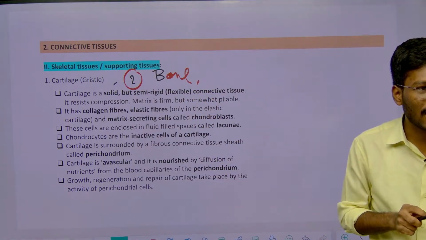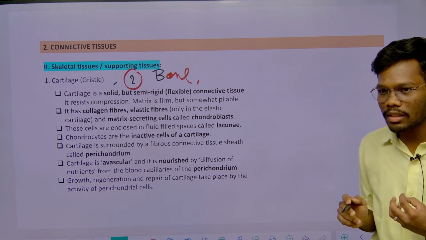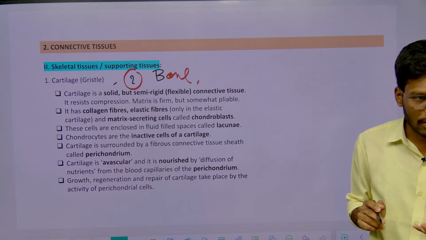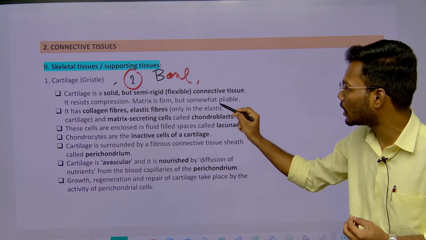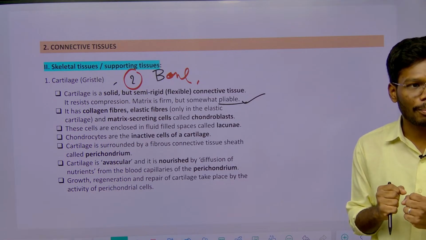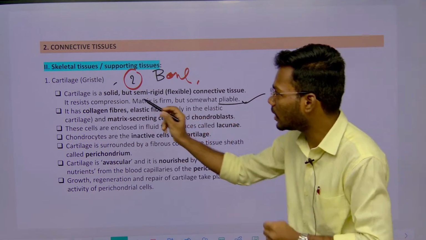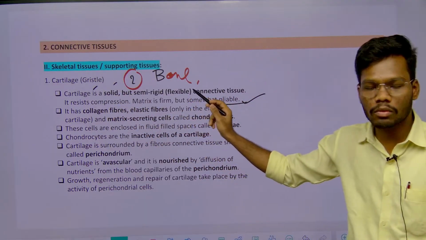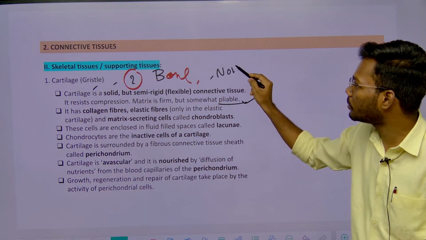One is cartilage, another one is bone. We know cartilage is somewhat flexible in nature, so that's why there is one word which is called palpable. Palpable is nothing but the ability to bend. So cartilage is palpable, whereas bone is what? Non-palpable.